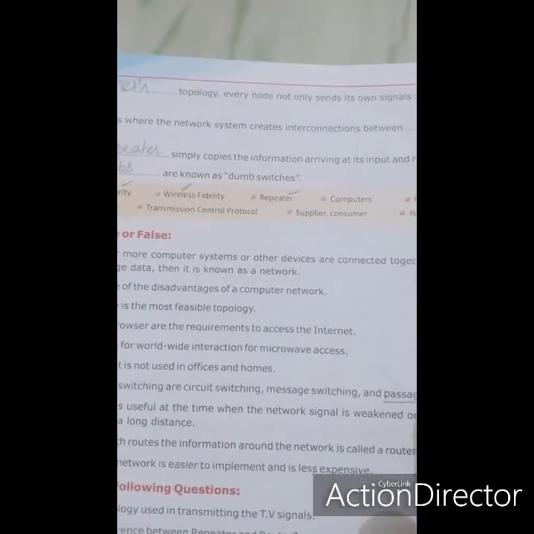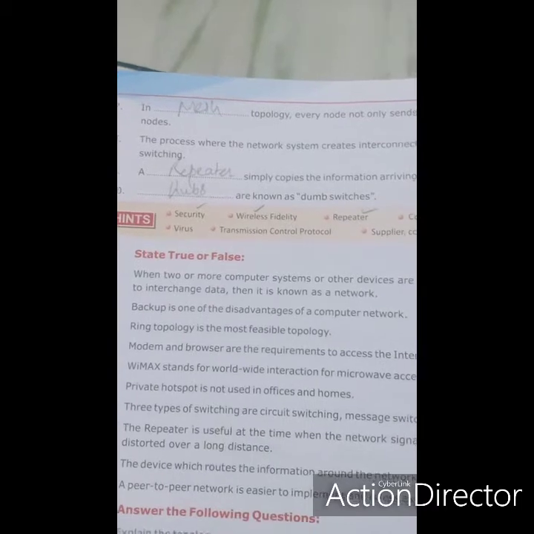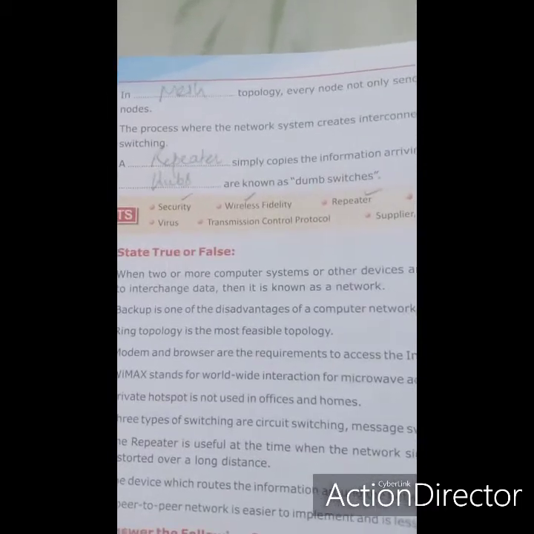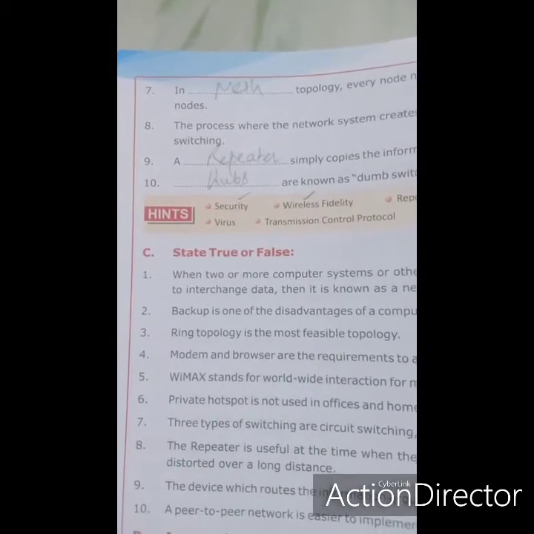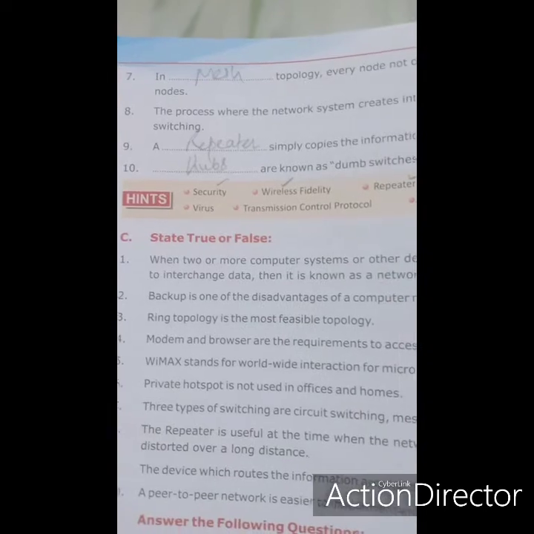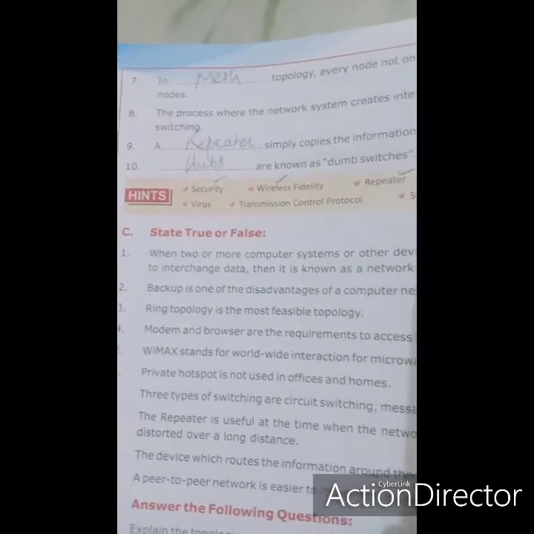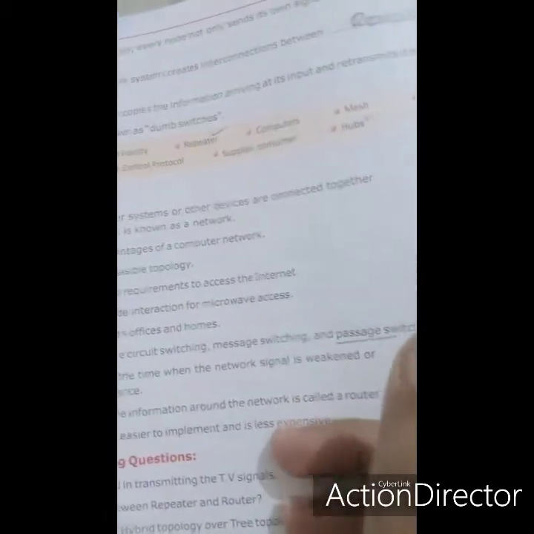Next is in dash topology, every node not only sends its own signal but also relays data from other nodes. So which topology, each node not only sends, it can receive also data from the others, both. It means it's both sides connected, so it's a mesh topology. Next is the process where the network system creates interconnection between computers is known as switching.